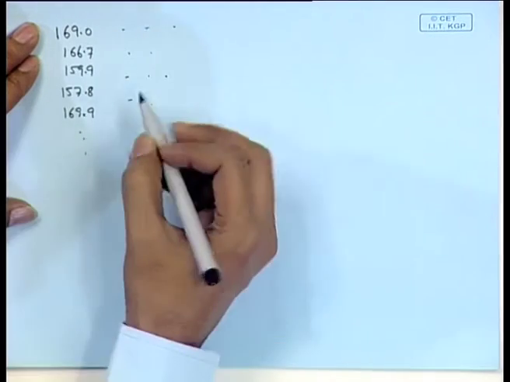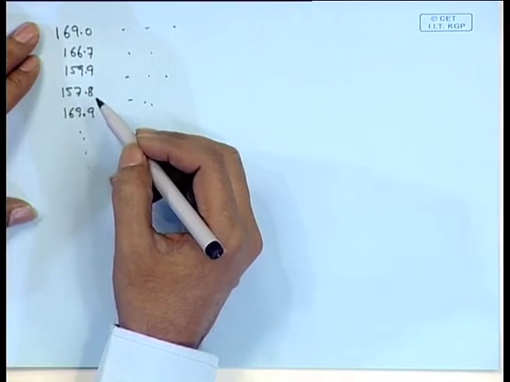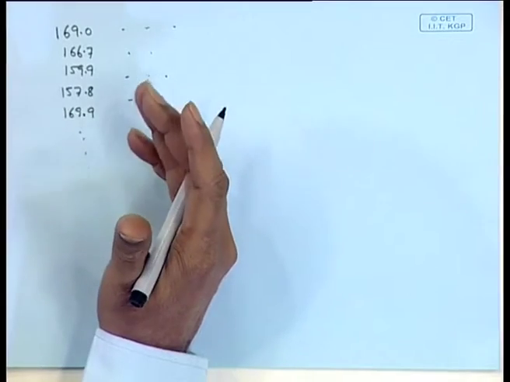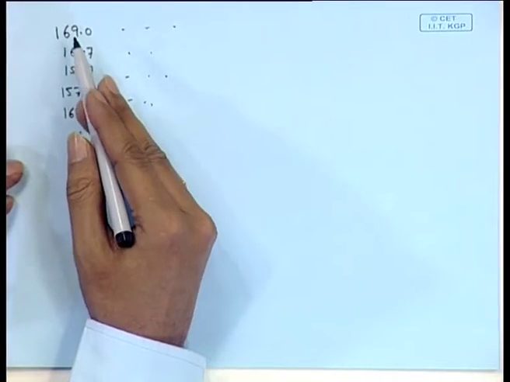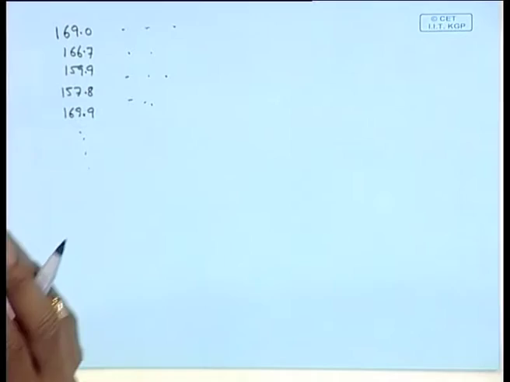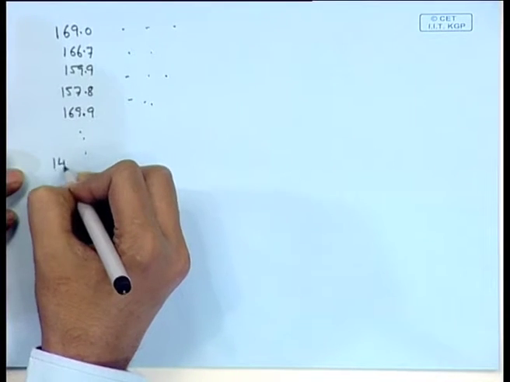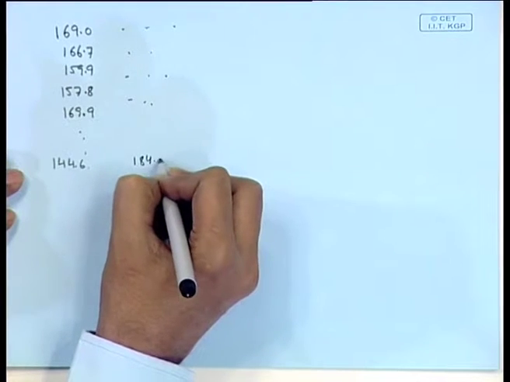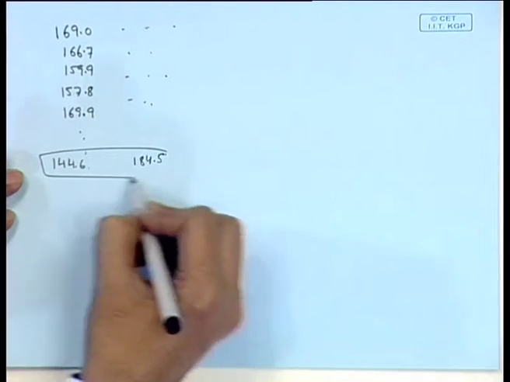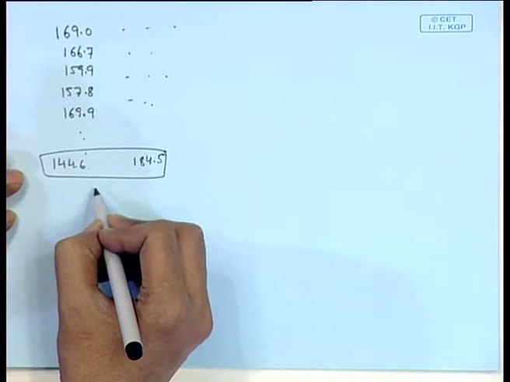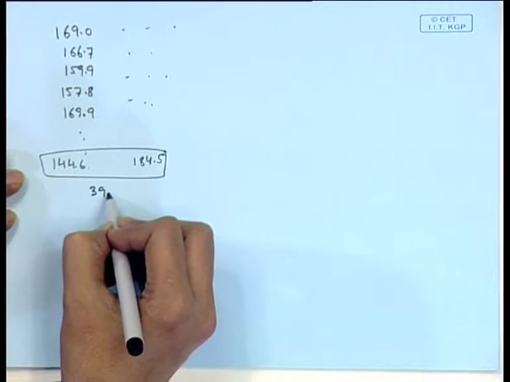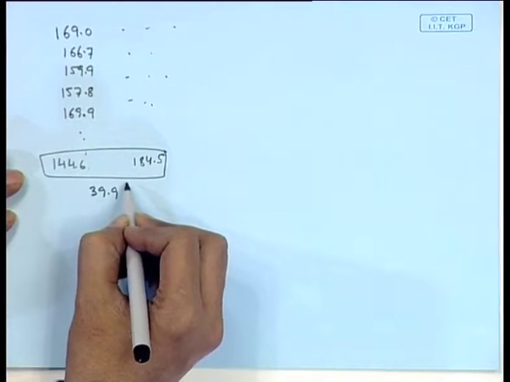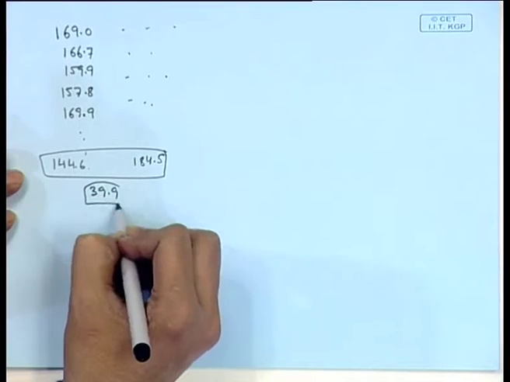So, now from here we make classes. Now, we may make classes of various kinds. We may record what is the lowest value and what is the highest value. Suppose the lowest value is say 144.6 and the highest value is say 184.5. Then we look at this difference, the difference is 39.9. Now, this is not a very convenient number.